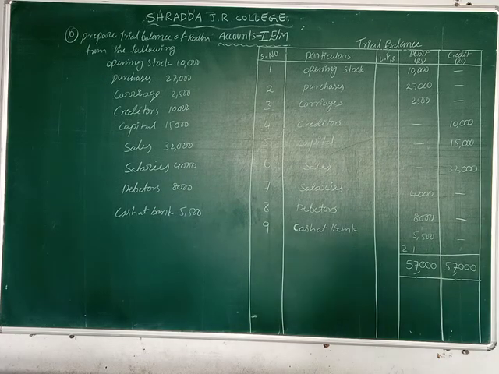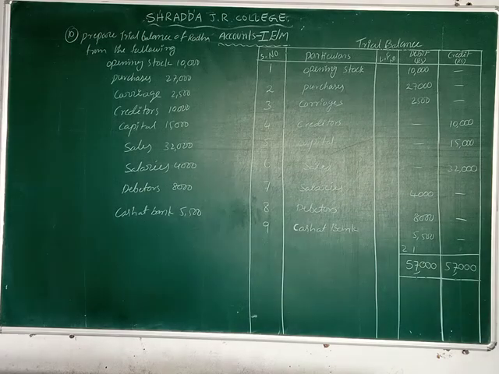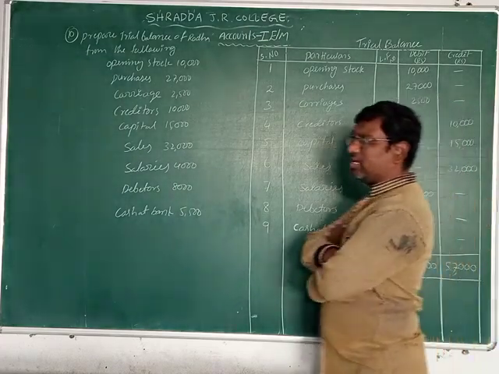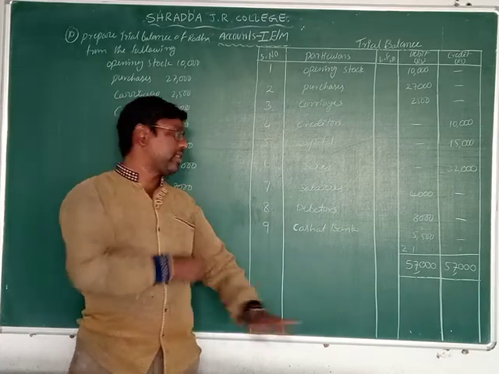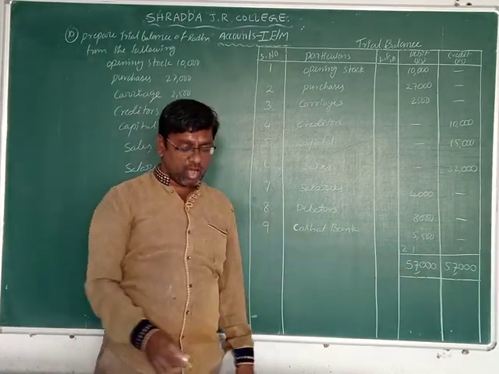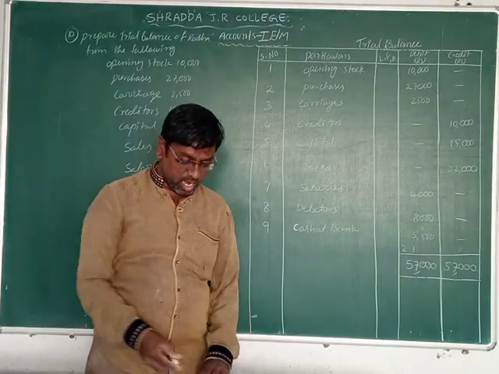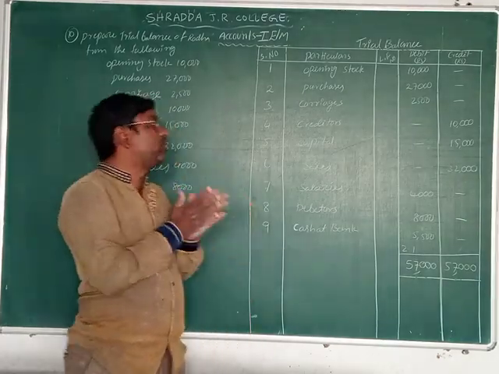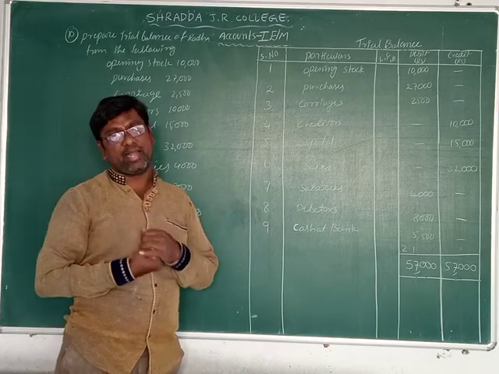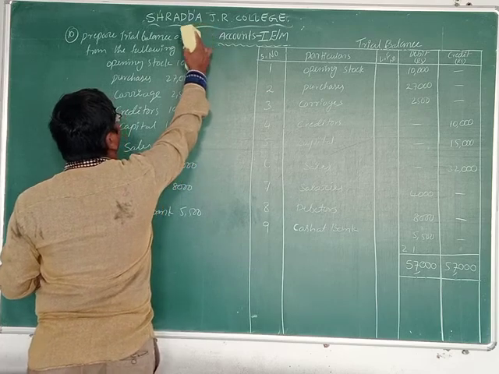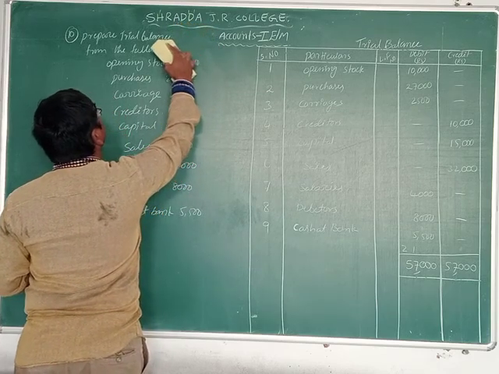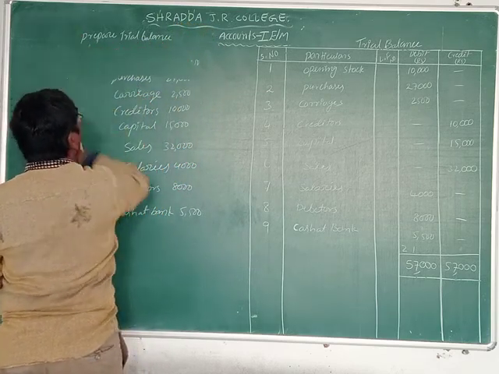Both debit and credit come out equal. Sometimes they do not come out equal, and then you can tell immediately that the problem is wrong. That's why we need to work carefully on these trial balance problems. Now we are going to bring the next problem, 11.